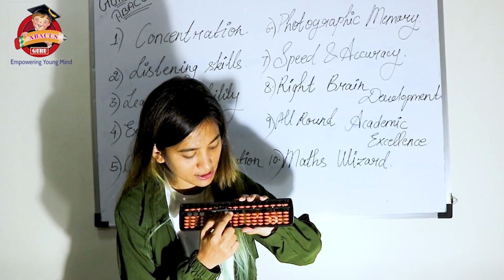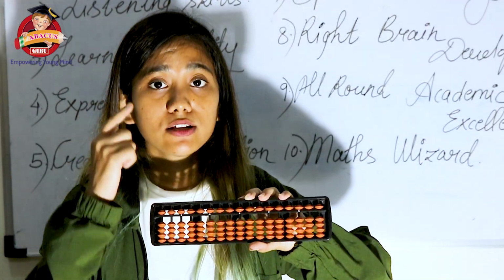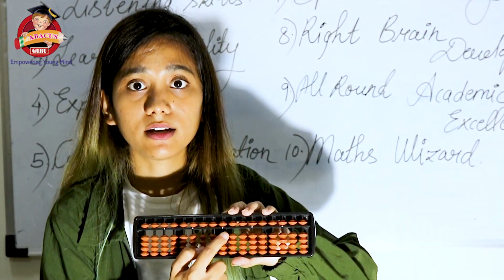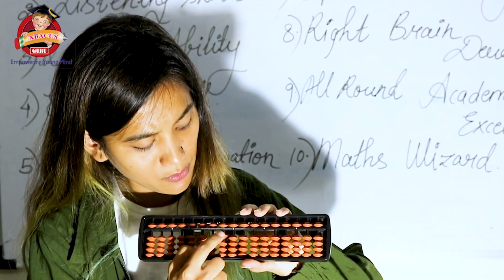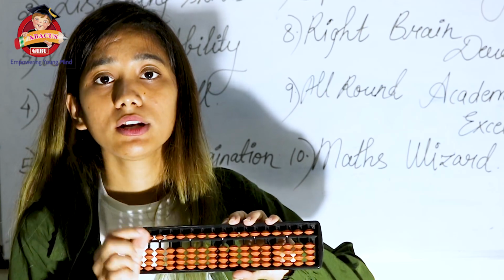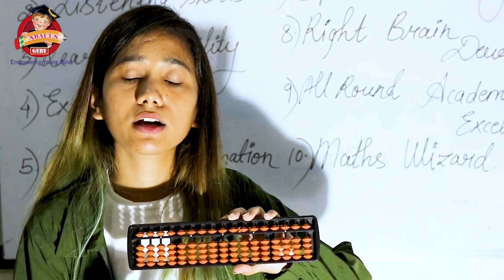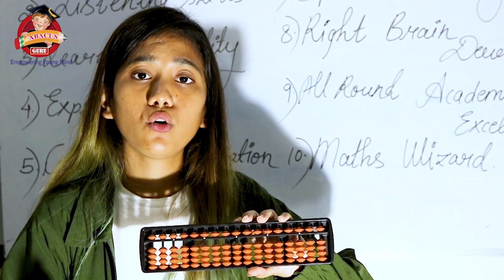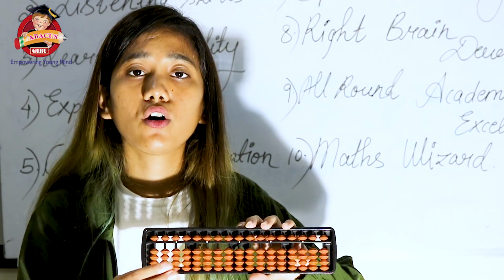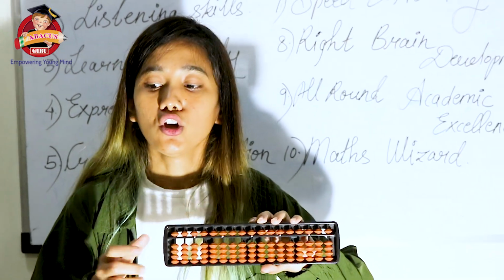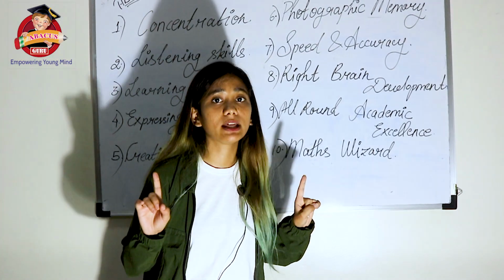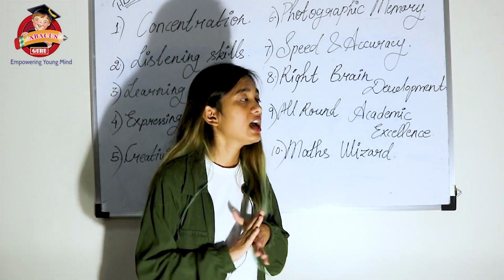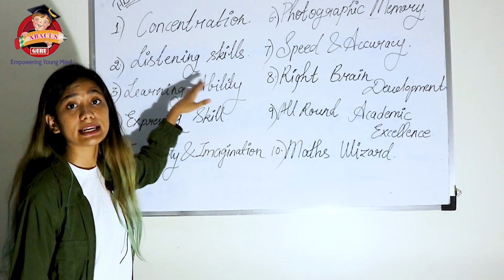For example, this is my center point. The child has to concentrate over here. This is my center point, and from the center point, this is the upper bead, so it will be 5, and this will be 1. So like this they have to concentrate on the abacus tool, and then they will come to know, okay, this is 5, this is the value of this point, this is the 100 point value. So here the concentration level of the child increases, because we haven't given them any numbers written on the beads.